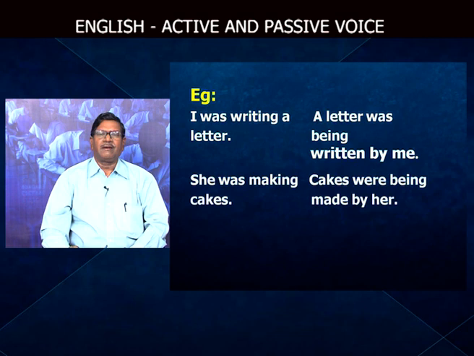She was making cakes. Cakes comes to the subject place. Because it is plural, the plural helping verb becomes were, not was. Cakes were being made. Was making becomes was being made or were being made.